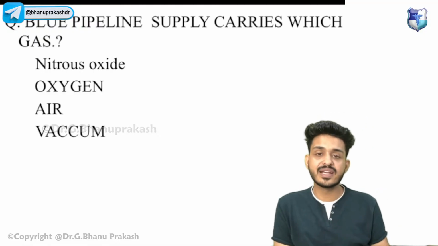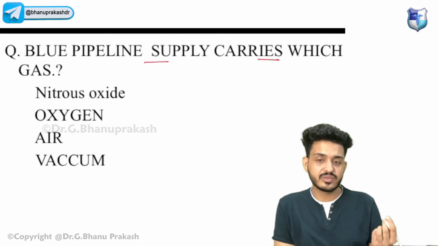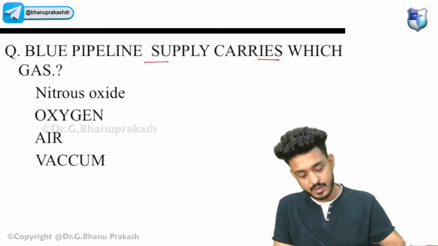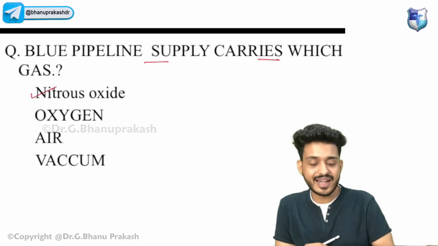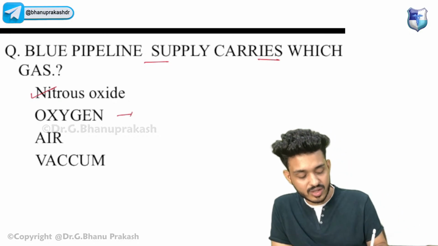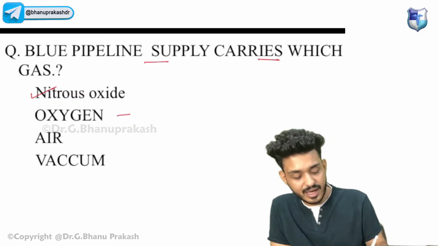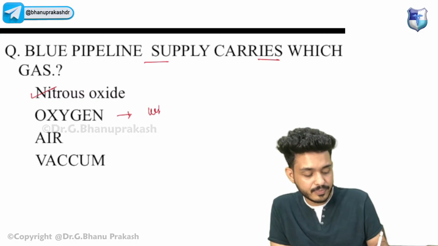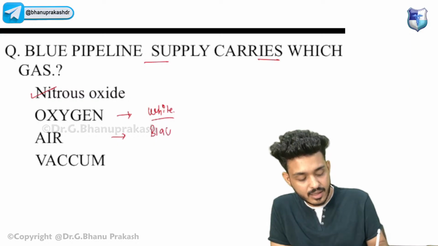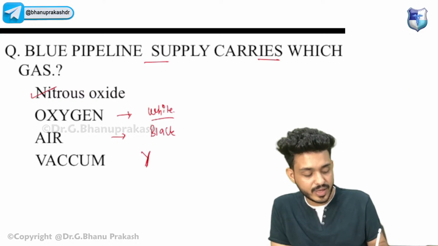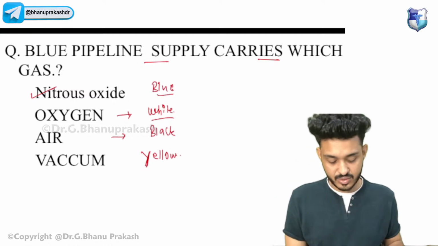Blue pipeline supply carries which gas? Blue pipeline में कौन सी gases होगी? What is the gas that would be in the blue pipeline? Try to answer. Blue one, very good Sahana, that would be nitrous oxide, guys. Oxygen will be good. So oxygen will be in which color pipeline? Again, try to recall. Oxygen will be white. Air will be black, and vacuum, just extend the V into Y, that would be yellow. And nitrous oxide will be blue.